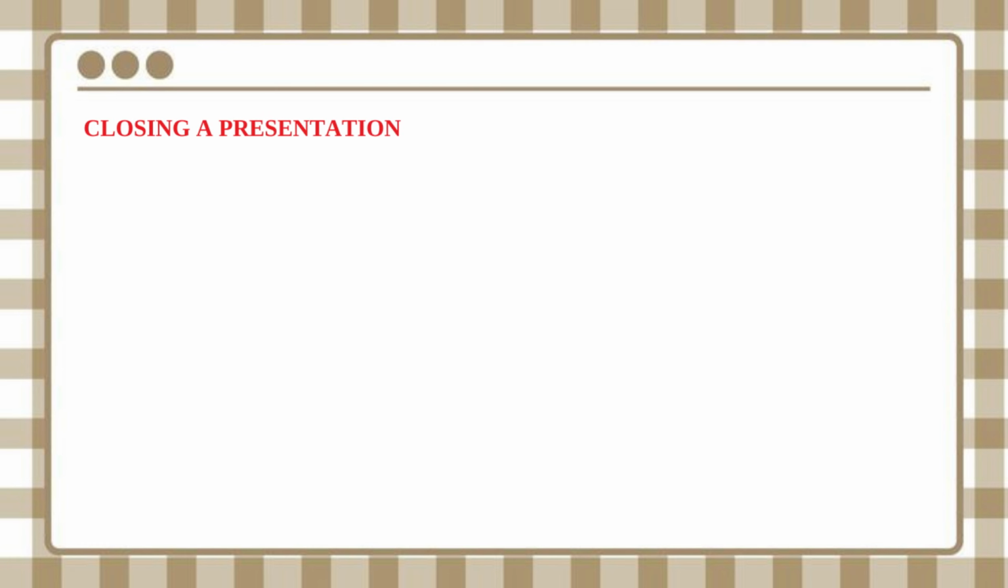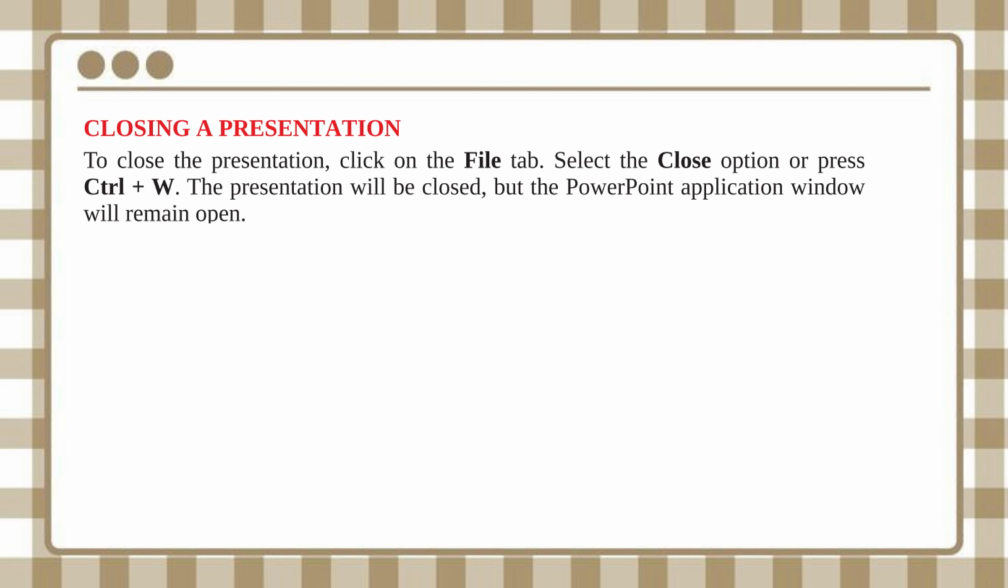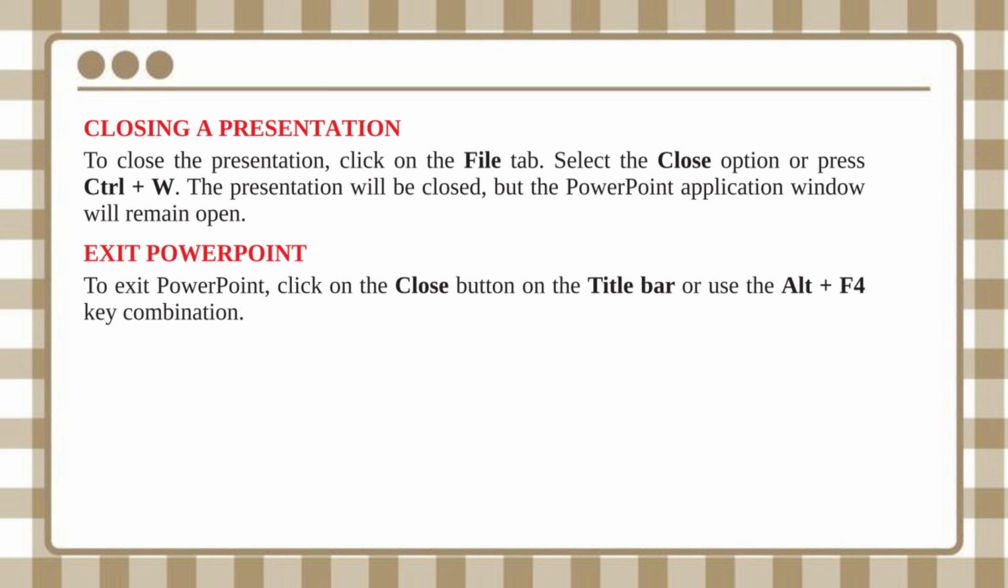Closing a presentation. To close the presentation, click on the File tab. Select the Close option or press Ctrl+W. The presentation will be closed, but the PowerPoint application window will remain open. Exit PowerPoint. To exit PowerPoint, click on the Close button on the title bar or use the Alt+F4 key combination.